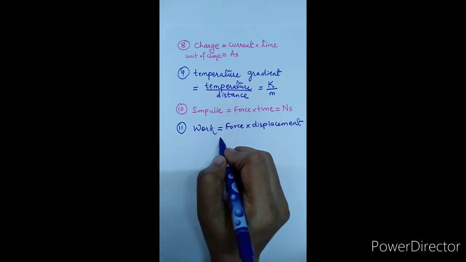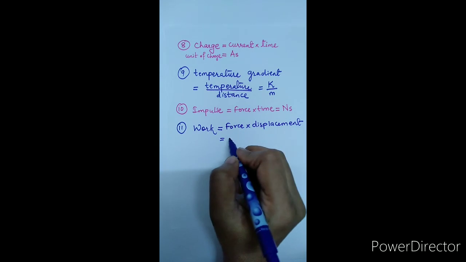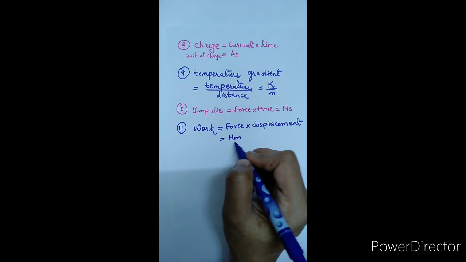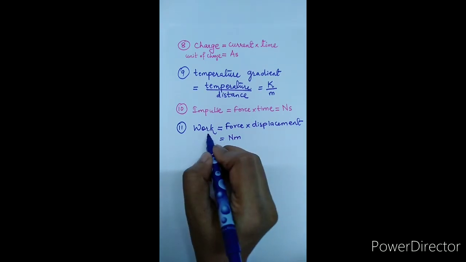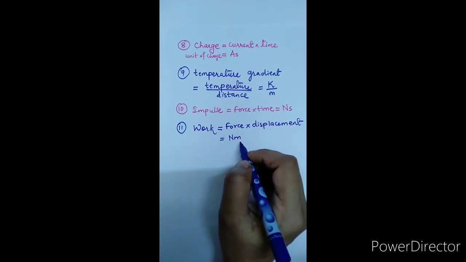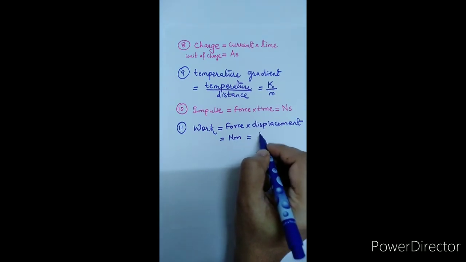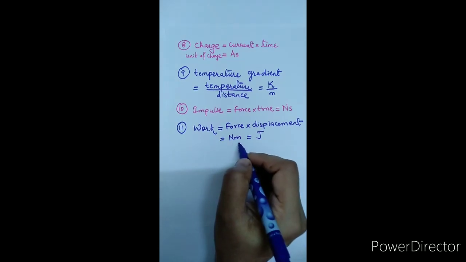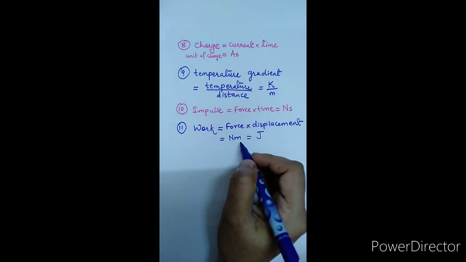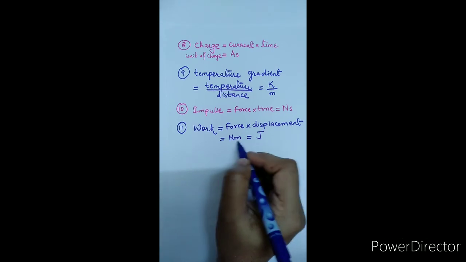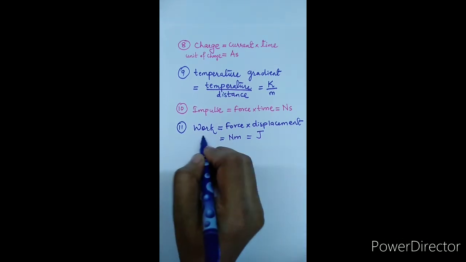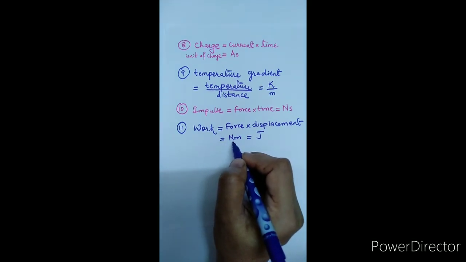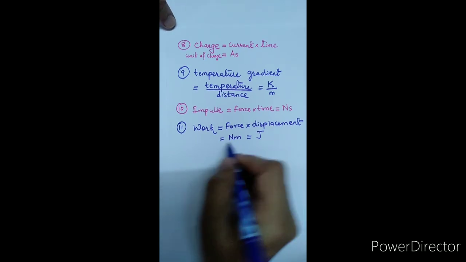As force is measured in Newton and displacement is measured in meter, we get the unit of work done as Newton meter. This Newton meter we write as joule. So this joule or Newton meter depends on the fundamental units, and hence it is said to be a derived unit.